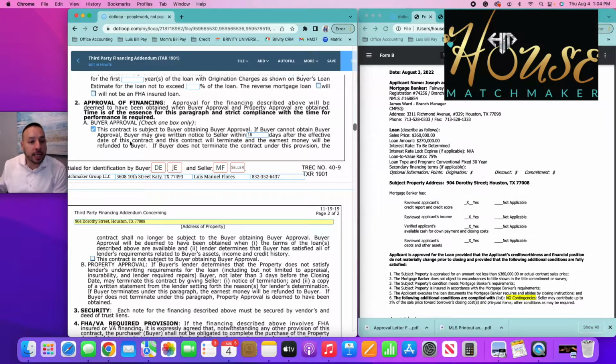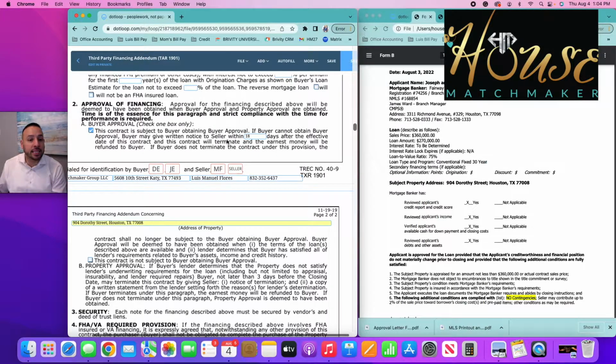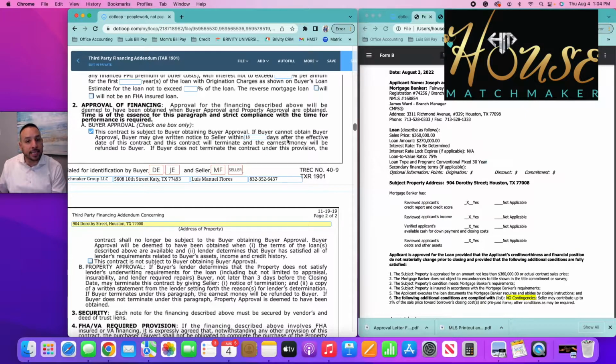As far as, it says, if the buyer cannot obtain an approval, the buyer can give written notice to the seller within those 18 days after the effective date of the contract, and this contract will be terminated and the earnest money will be refunded to your client. Okay. So if for whatever reason the client does not obtain the approval for the loan within the 18 days.